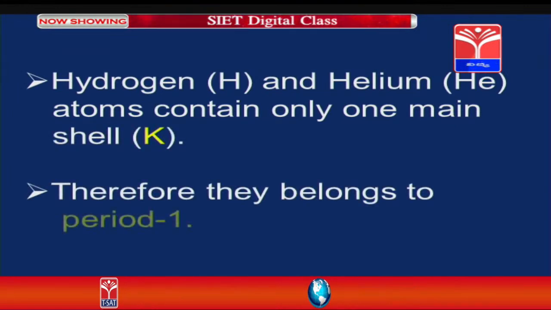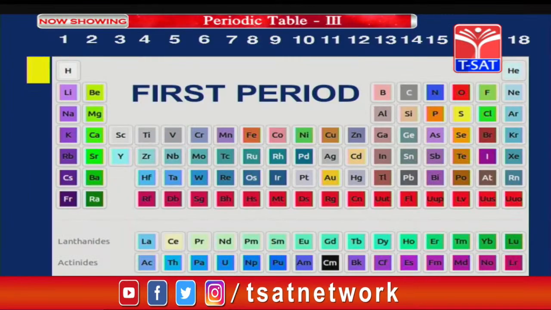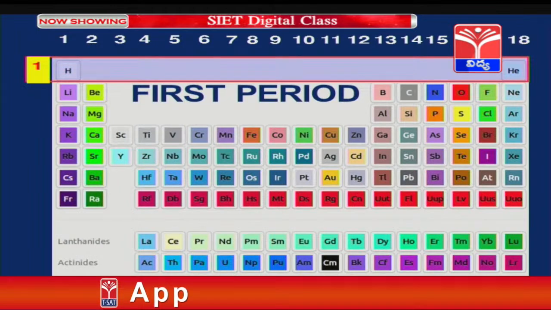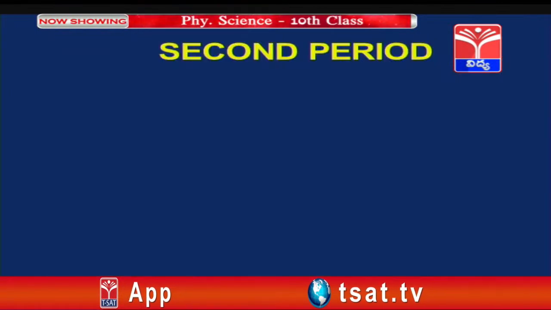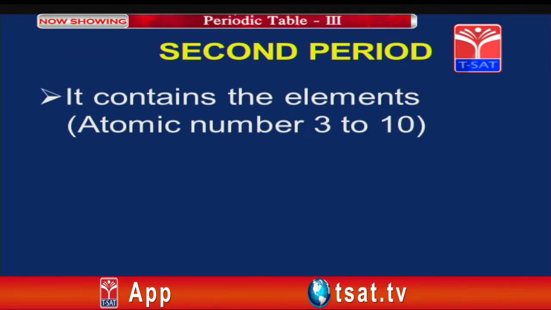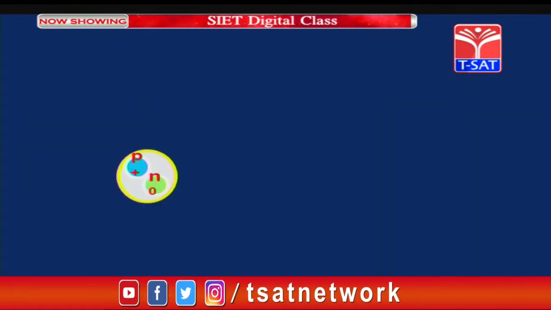Therefore, they belong to period 1 because the K shell is the first shell or orbit. Now, what are the elements in the first period? See, hydrogen and helium, these are the 2 elements in the first period. Now, the second period contains the elements from atomic number 3 to 10, it is a short period. It contains 8 elements from lithium to neon.